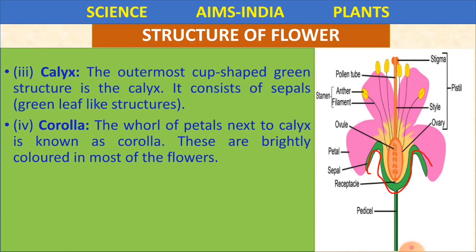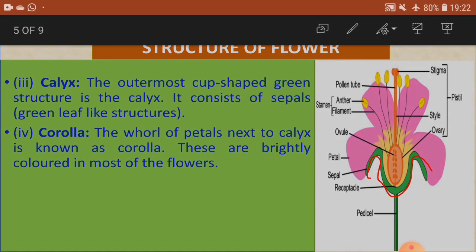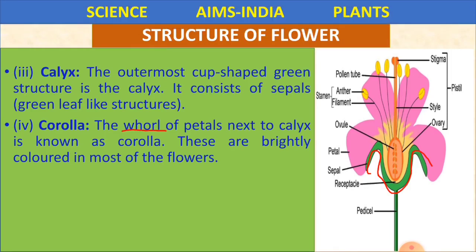See here, they are brightly colored. These petals next to the calyx are known as corolla, and they have got beautiful colors in most of the flowers.